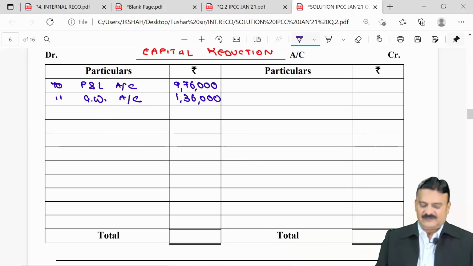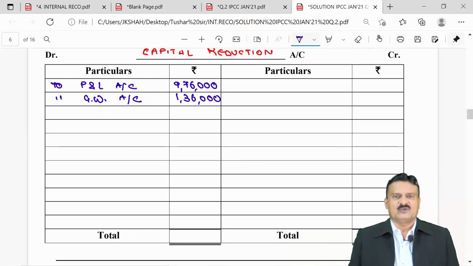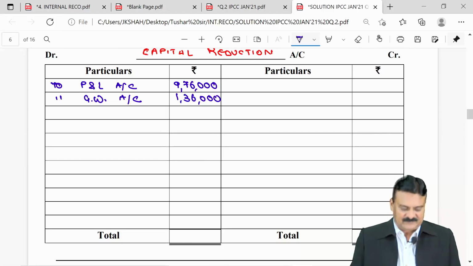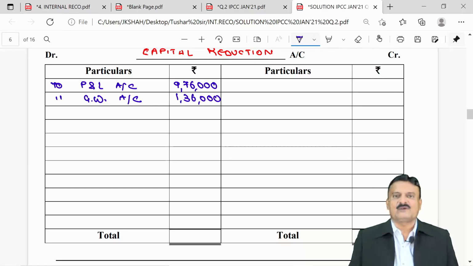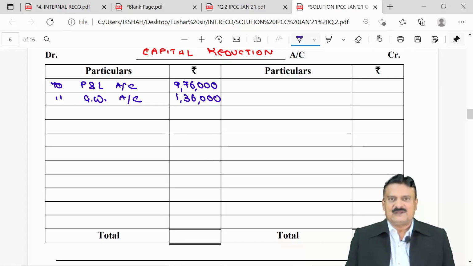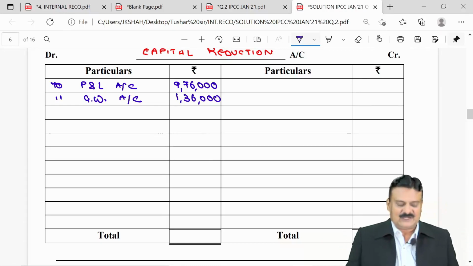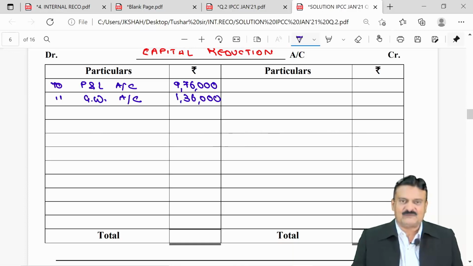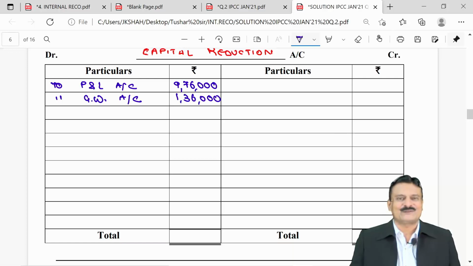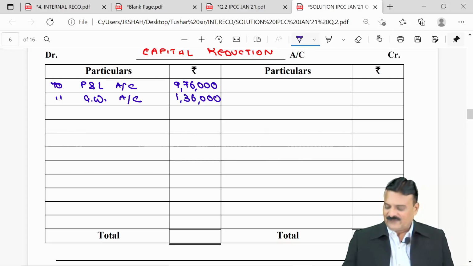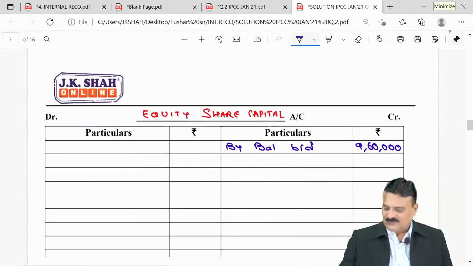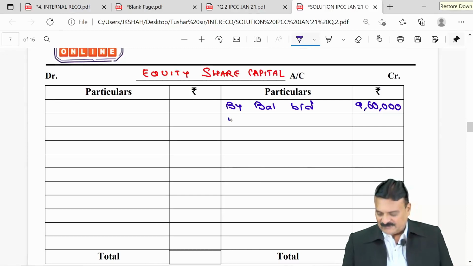Adjustment 1 says arrears of preference dividend: no effect, because that is to be waived off. Unpaid amount on equity shares would be called up. Equity shares are 1,28,000, 7.5 paid up. So now 2.50, 1,28,000 into 2.50, final call 3,20,000, 2 entries. Equity share final call account debit to equity share capital.